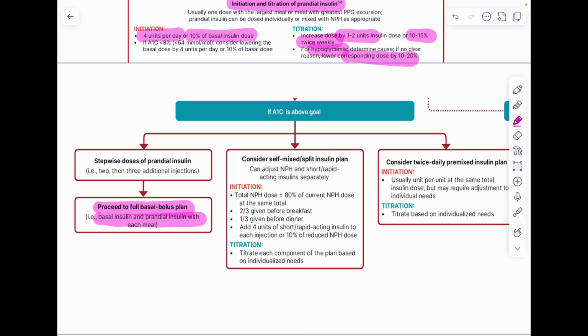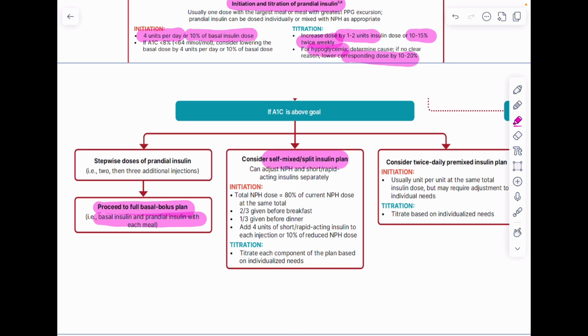The second option, if we have started the patient on NPH insulin at the very beginning, that means initiation of basal insulin with NPH insulin, then we can shift the patient, or we can intensify the NPH insulin with addition of short acting insulin, which is known as the self-mixed or split mix insulin plan.